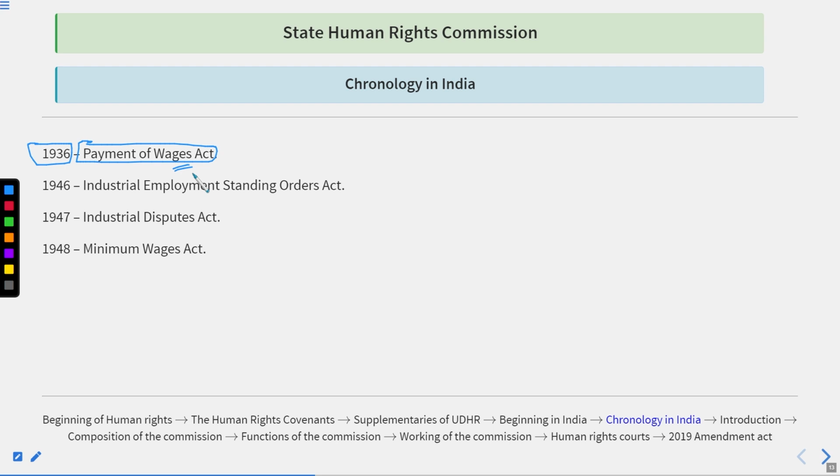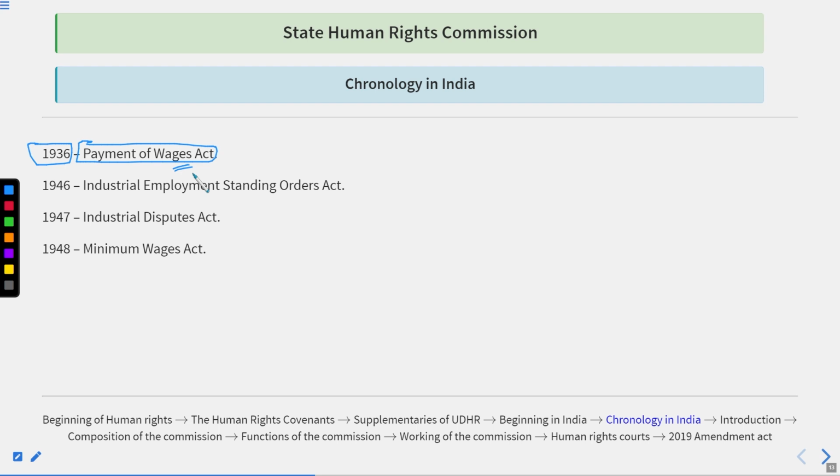During this time period, 1936, there was no particular limit or prescription for wages. So the employers hiring daily workers paid whatever they wanted to pay. Suppose as per inflation and living standards it is required that a person be paid 300 or 400 rupees per day.